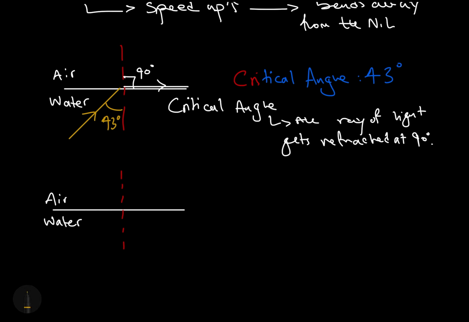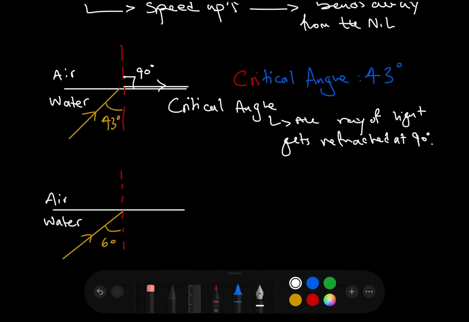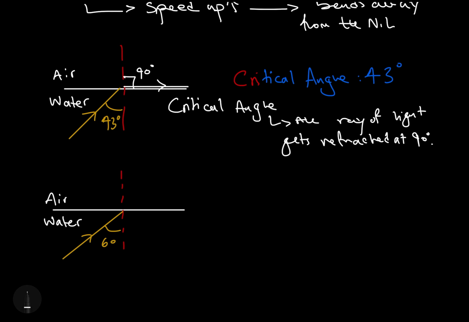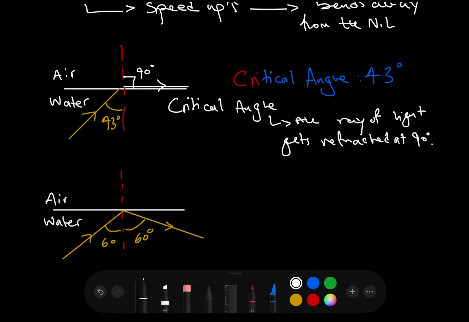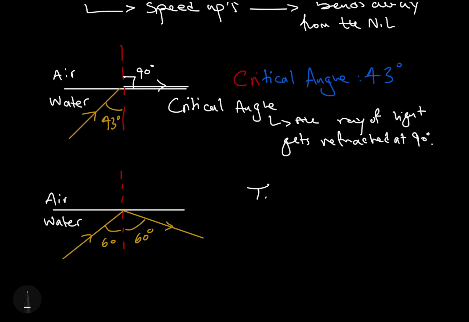So if the ray of light was to hit the boundary at, let's say, 60 degrees, which is relatively larger than 43 degrees, the ray of light no longer gets refracted, nor refracted at 90 degrees, or bends away or towards. In fact, it's going to get reflected back. So the boundary acts just like a mirror. And of course, because of the law of reflection, this angle over here is also going to be 60 degrees. This is known as total internal reflection.